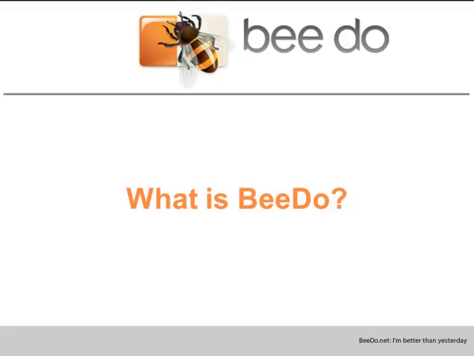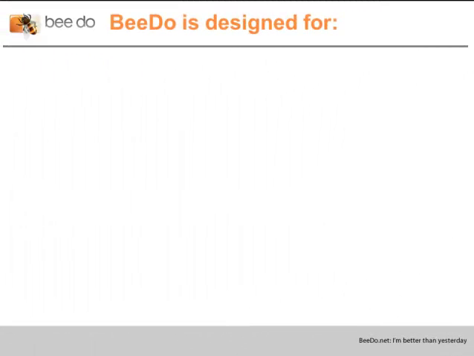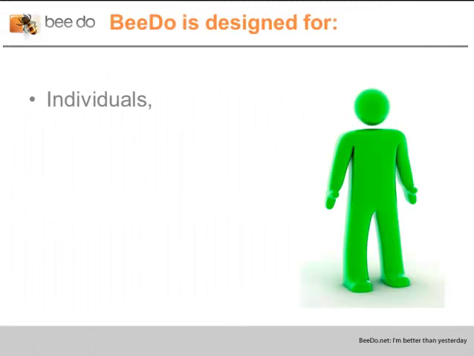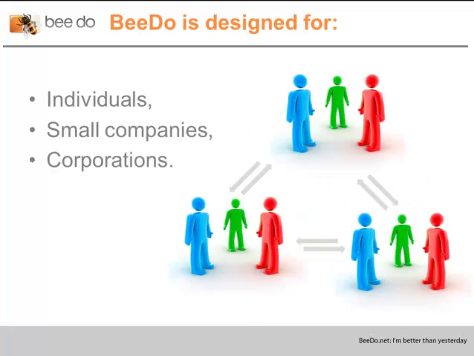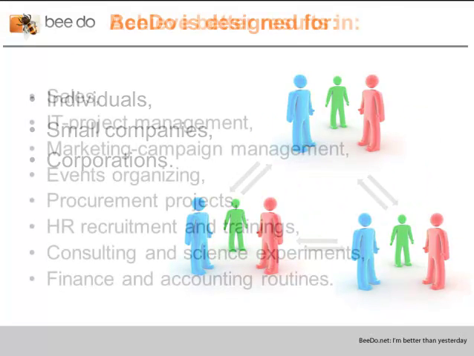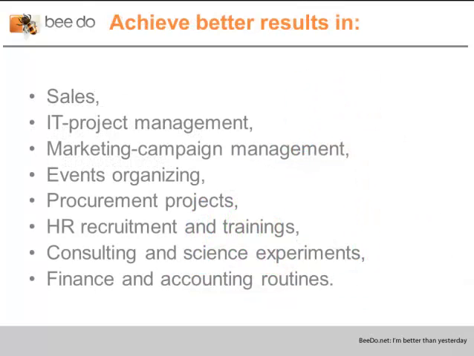What is Bidoo? Bidoo is a project and process management software, which is designed for individuals, small companies, and corporations. Bidoo helps to achieve better results in sales, project management, events, and other areas. So, how to start?